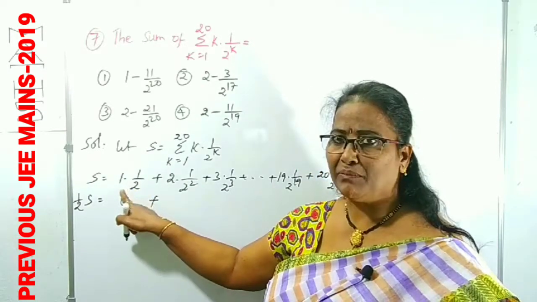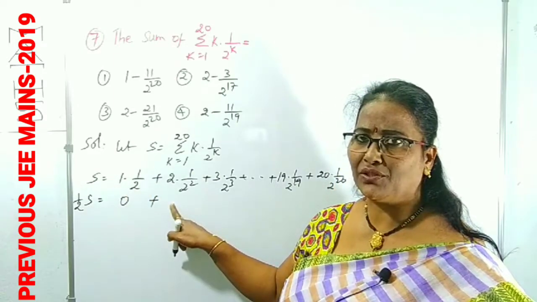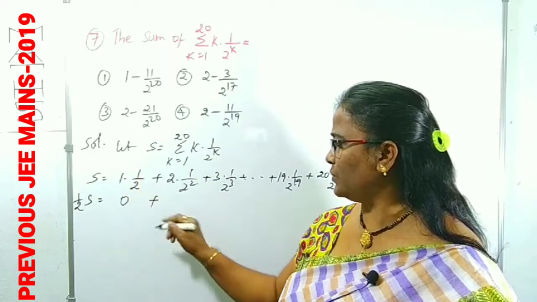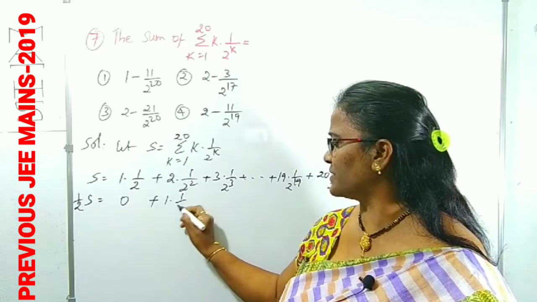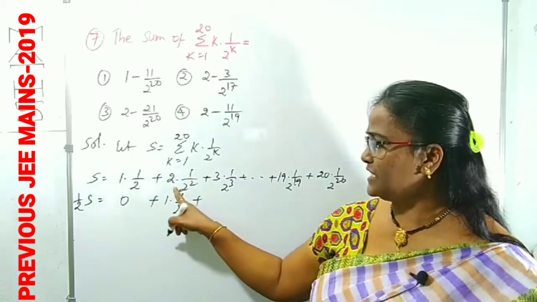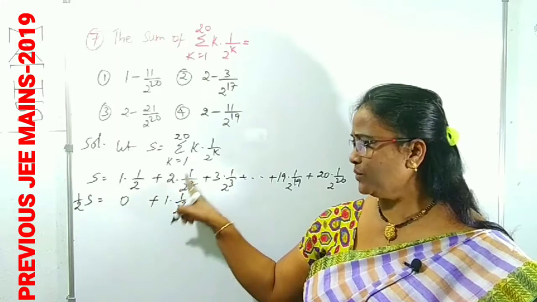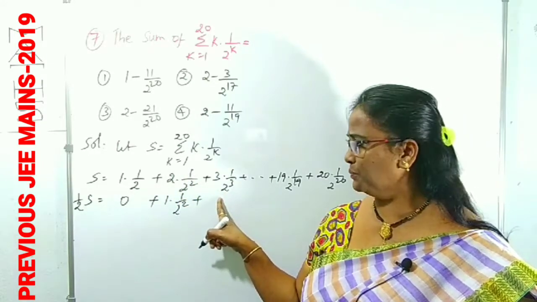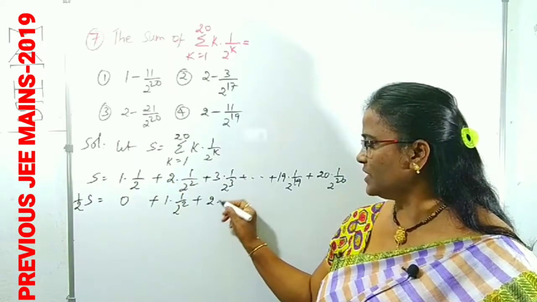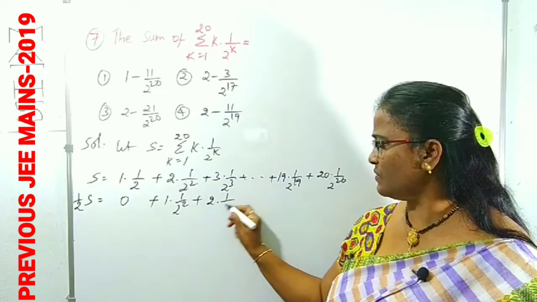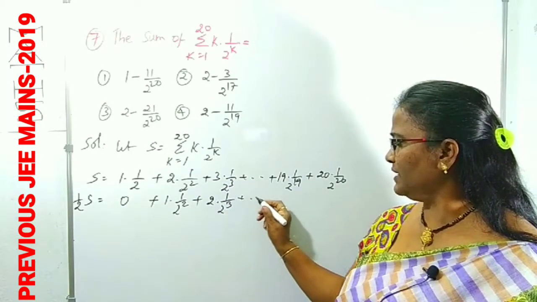This multiplication with 1 by 2 is written below the second term: 1 into 1 by 2 square. In the same way, the second term 2 into 1 by 2 square into 1 by 2 is written below the third term, 1 by 2 cube. Like that we have to write.